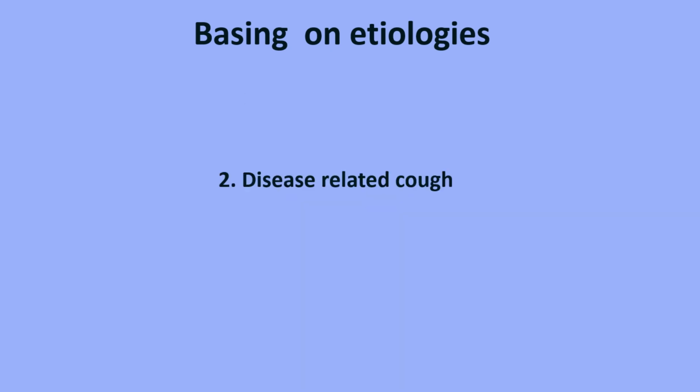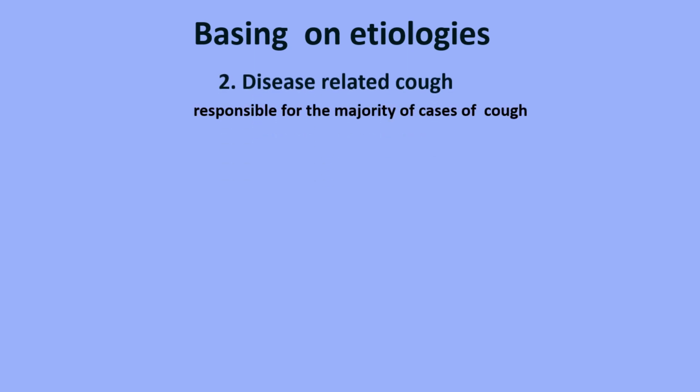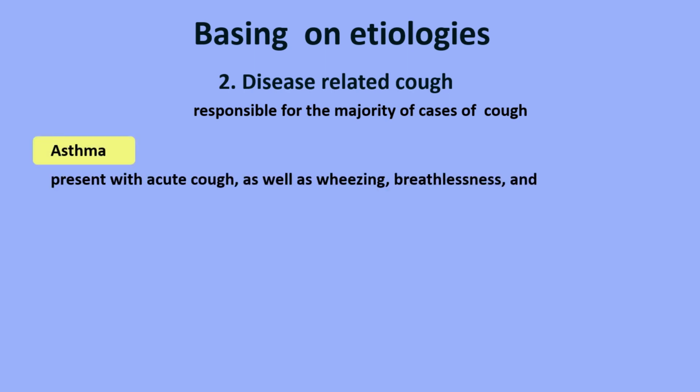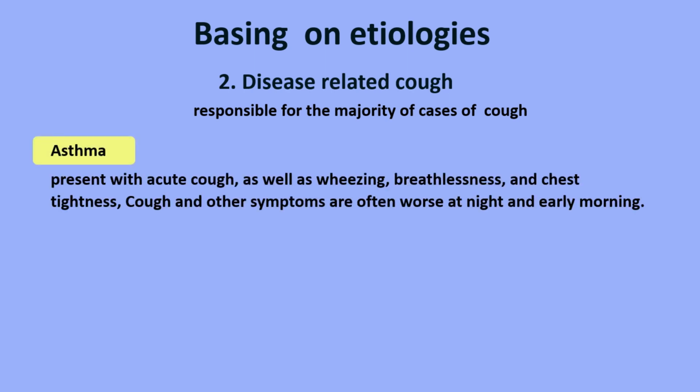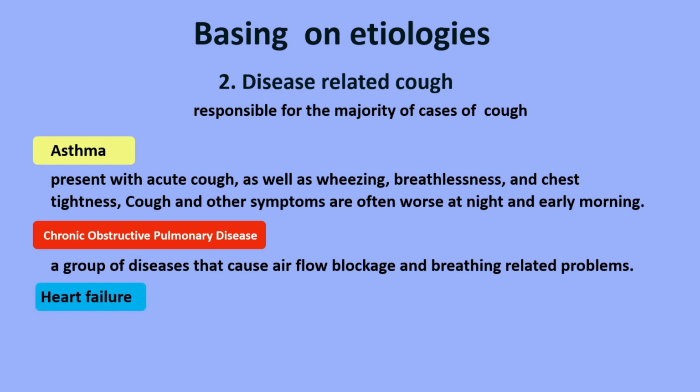Disease-related cough. These are diseases that are responsible for the majority of cases of cough. Diseases like asthma: asthma exacerbation can present with acute cough, as well as wheezing, breathlessness, and chest tightness. Cough and other symptoms are often worse at night and early morning. Chronic obstructive pulmonary disease refers to a group of diseases that cause airflow blockage and breathing-related problems. Heart failure is another cause of acute cough.